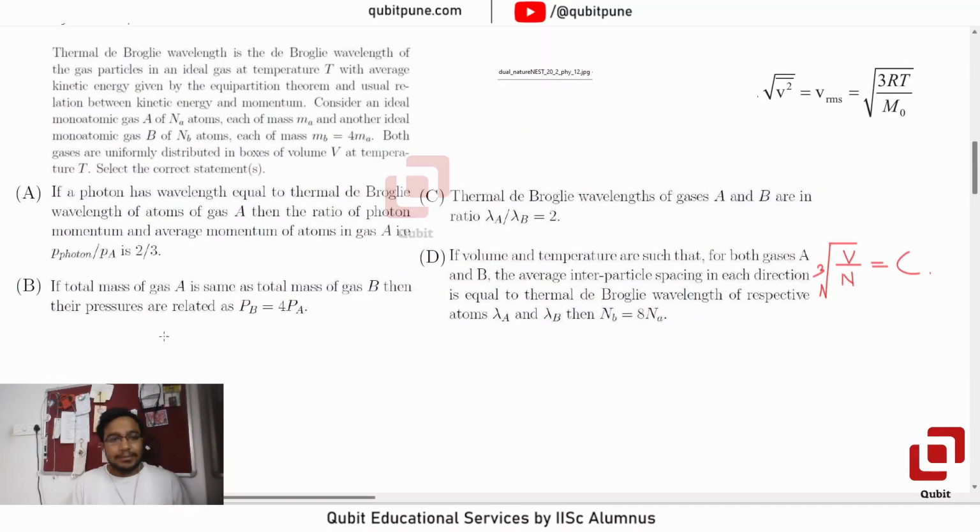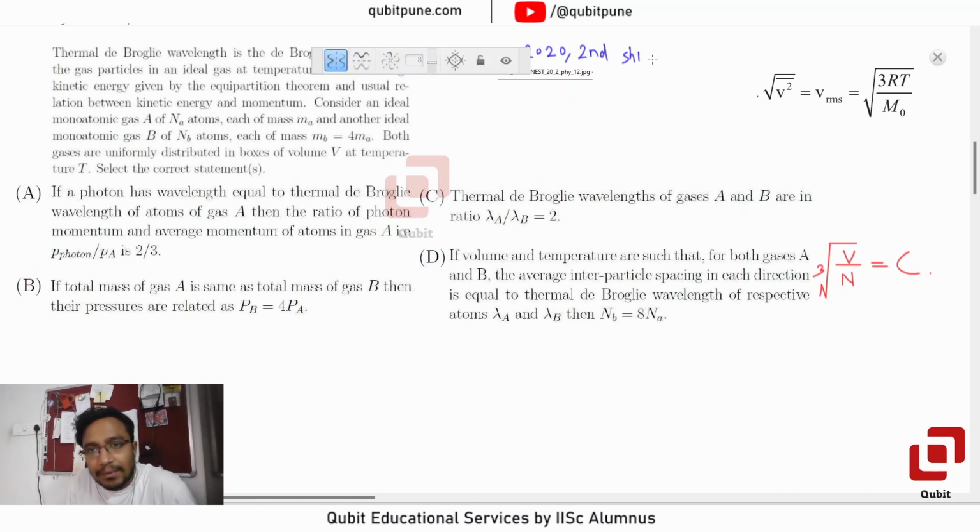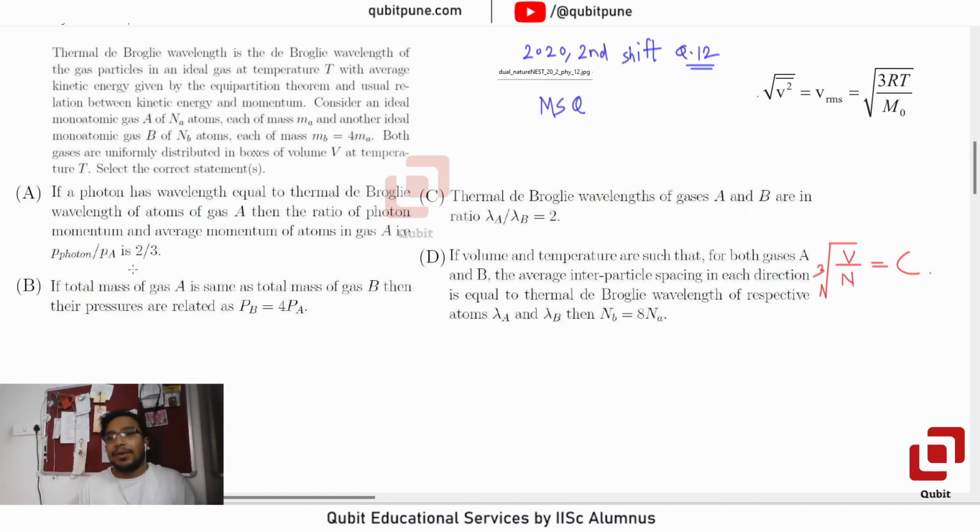Dual nature MCQ, well, it is actually a multiple select question on dual nature from NEST 2020, second shift, question number 12. This is a multiple select question, so we need to check each and every option's validity. Let's read the question.